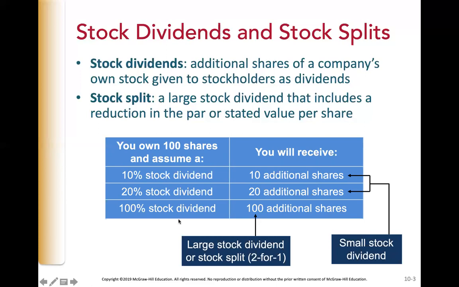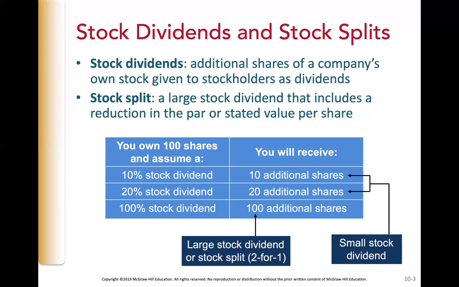Let's say before the 100% stock dividend, your shares are trading at $40 a share. So your 100 shares are worth $4,000. After the 100% stock dividend, you'll have twice as many shares. It sounds good, but let's take a closer look.